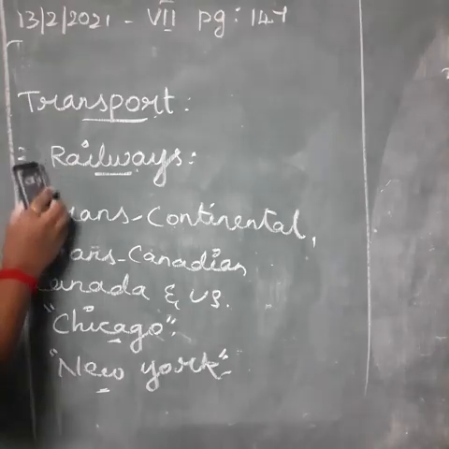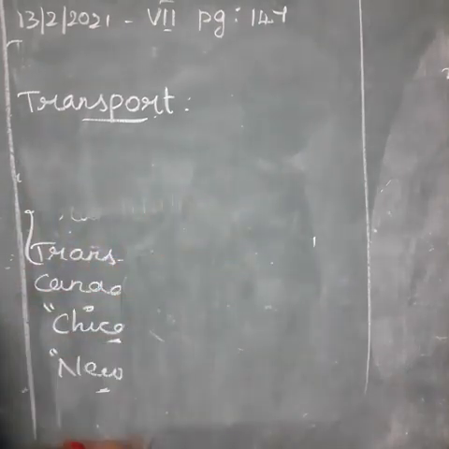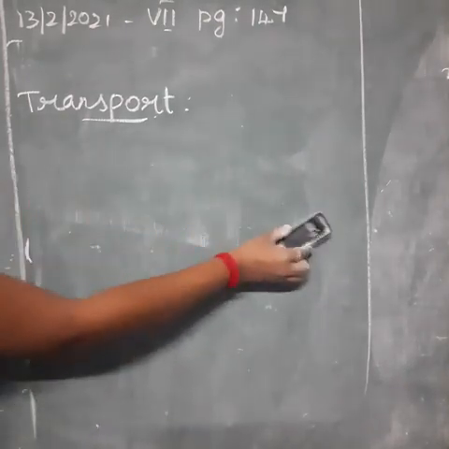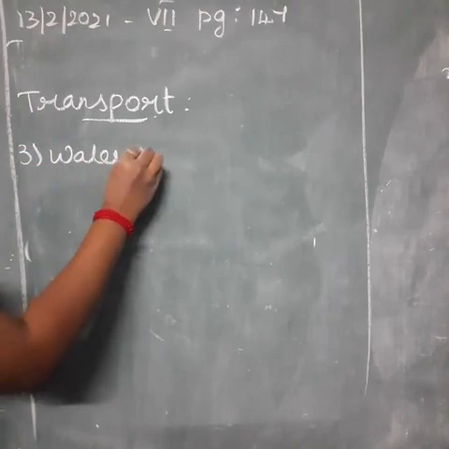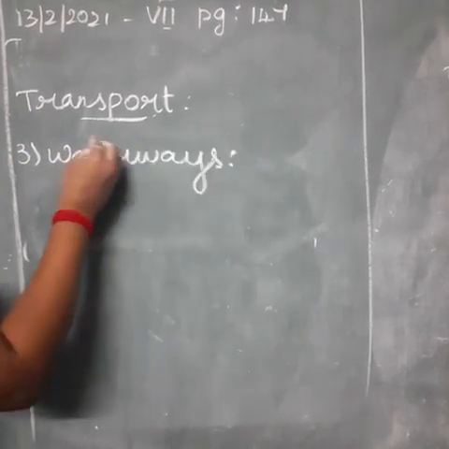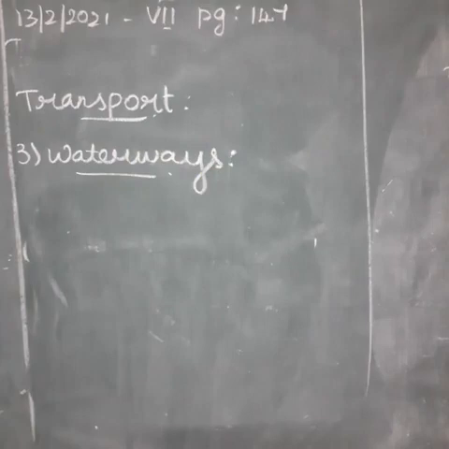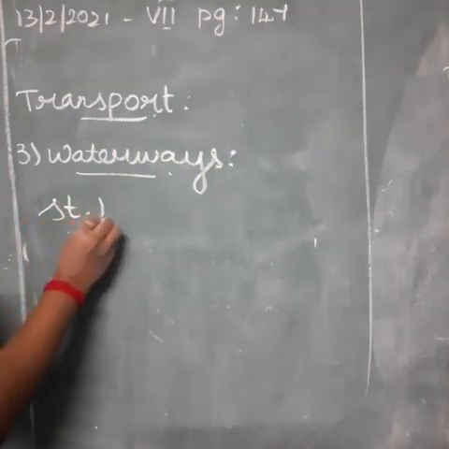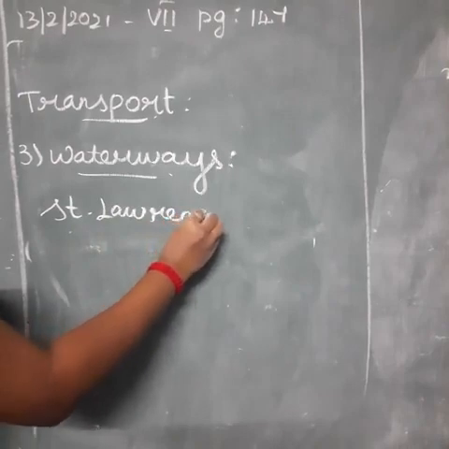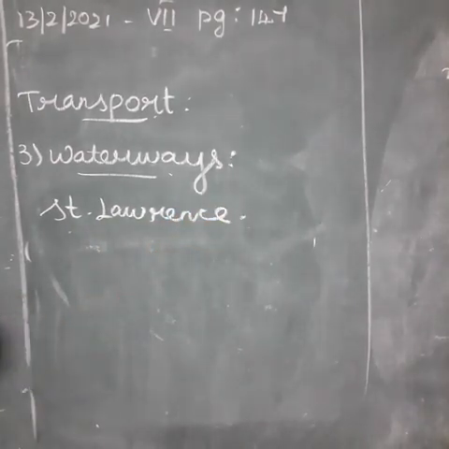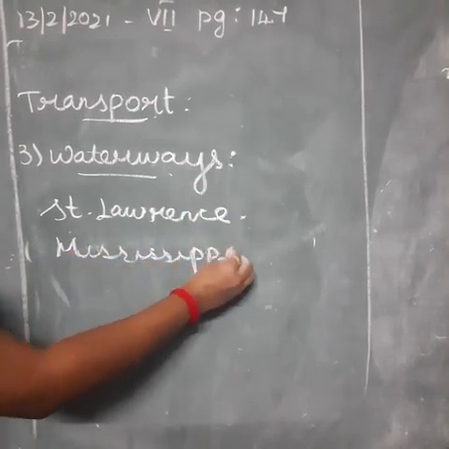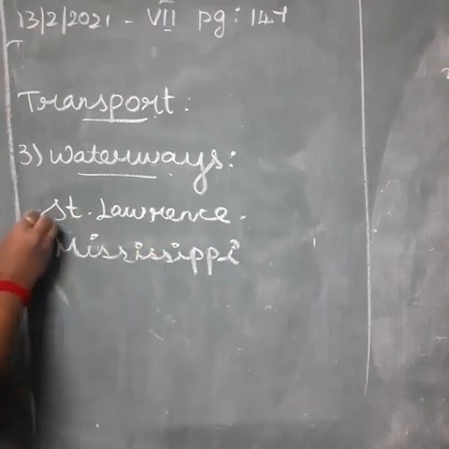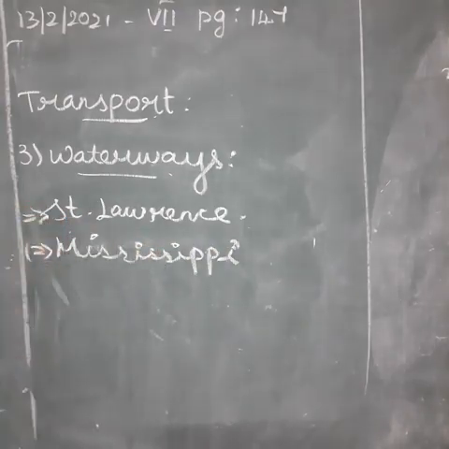Next we move on to the waterways. In here, St. Lawrence and Mississippi rivers are the important waterways in North America.